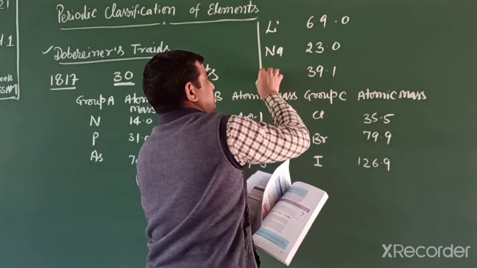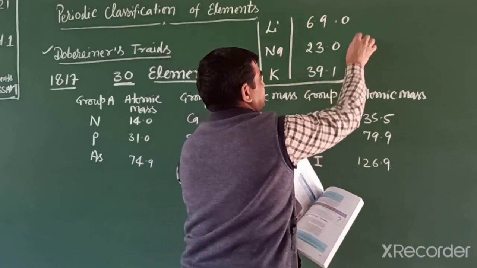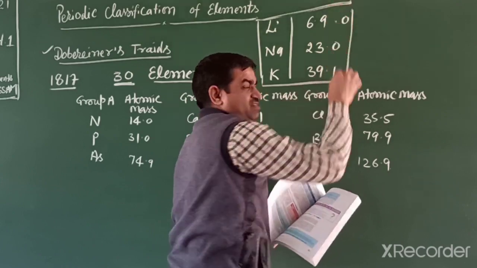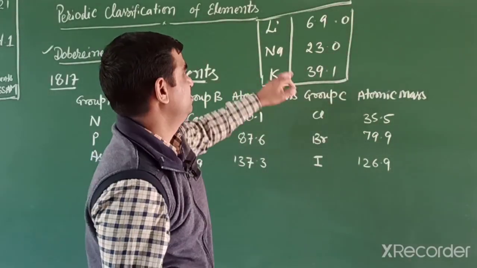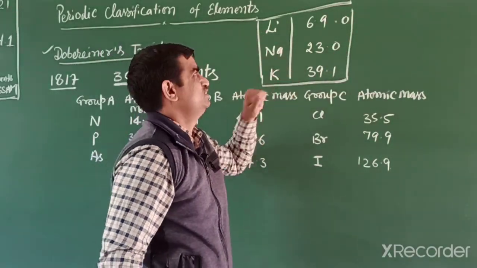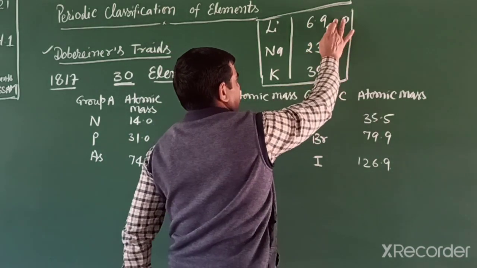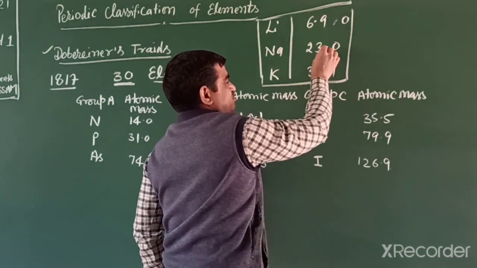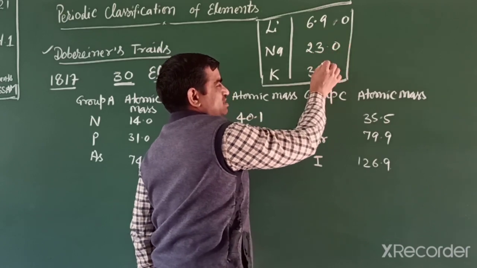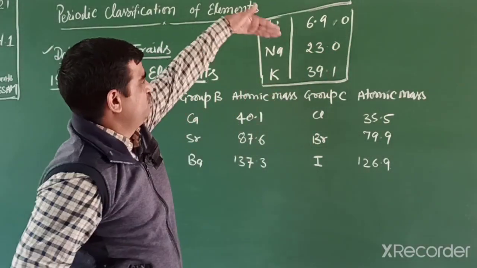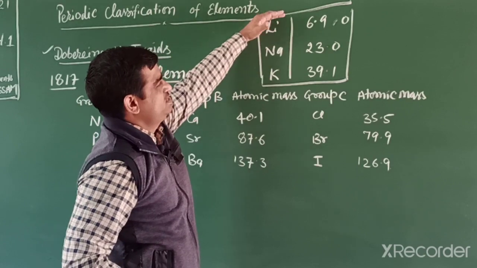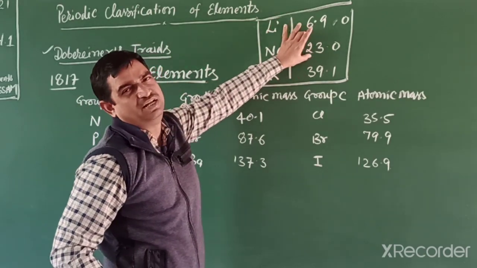So we arrange first and third element, and take the average for the middle element.